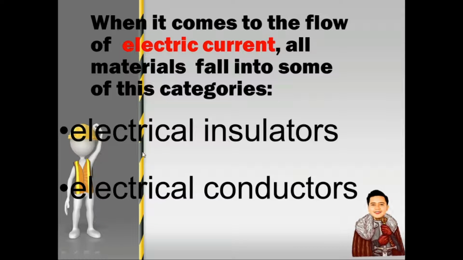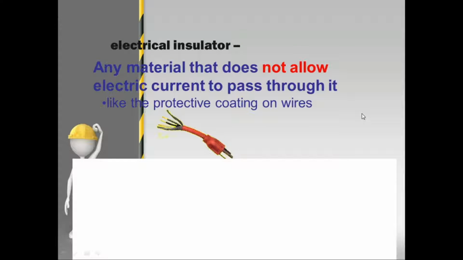Again, so what are the two categories? We have the electrical insulators, electrical conductors.